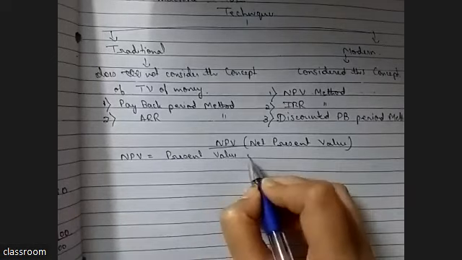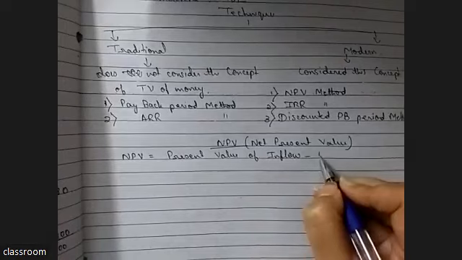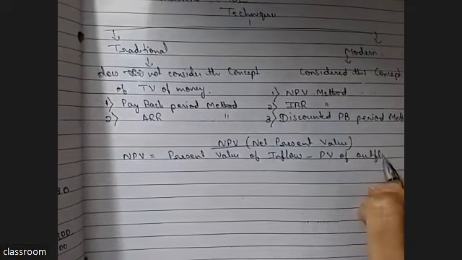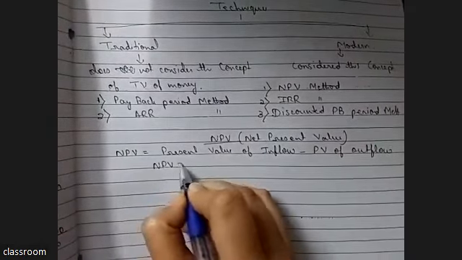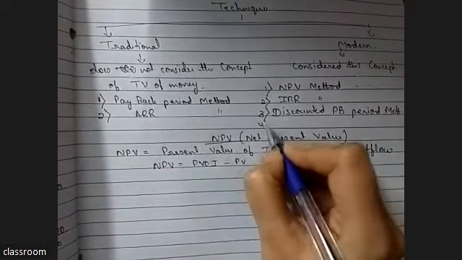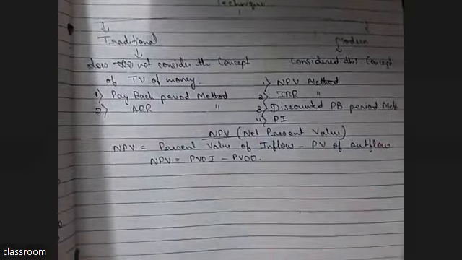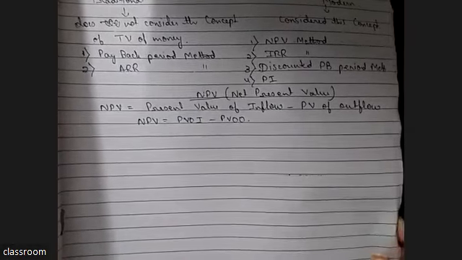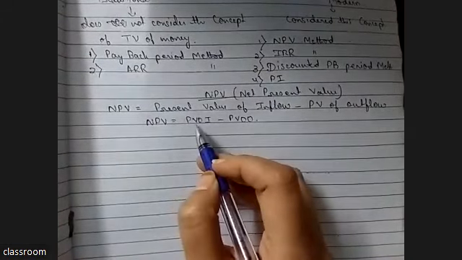Present value of inflow minus present value of outflow, which in short we can say NPV is equal to PVI minus PVO. This is the only formula of NPV. Now, what is NPV? First you need to understand what is present value of inflow.